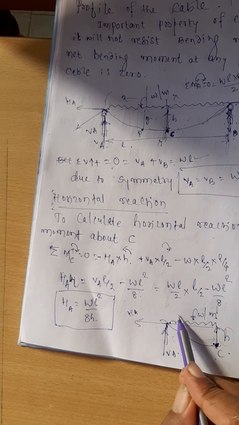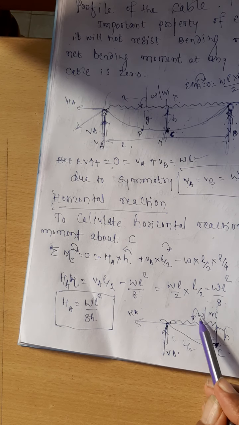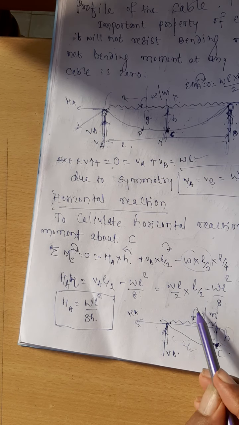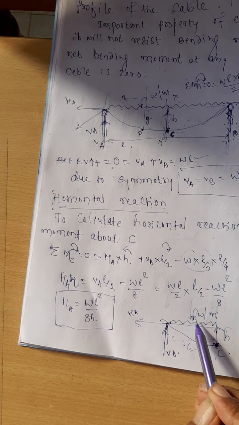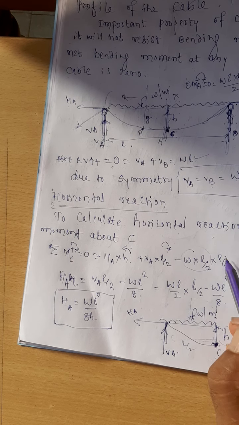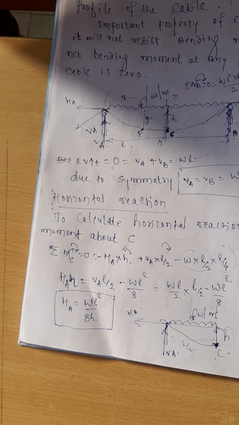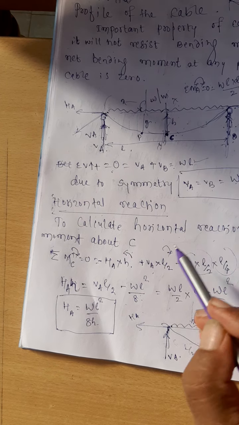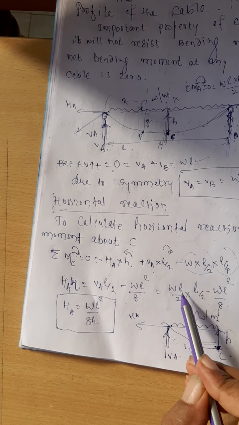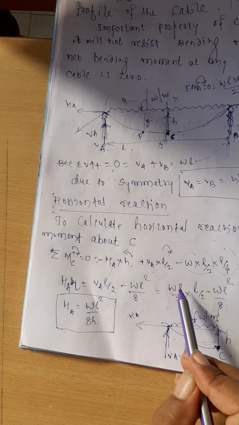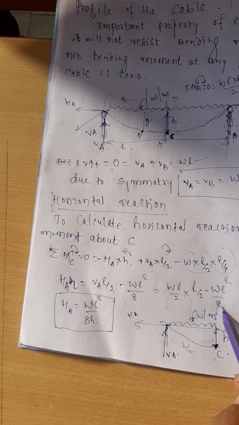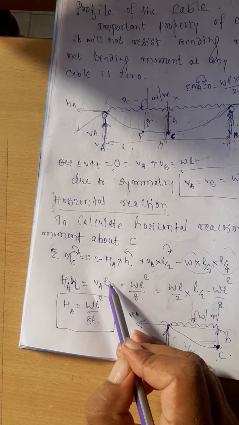And this W is creating a moment: W into L by 2 is the load. It will act at a distance of L divided by 2 by 2, that is L divided by 4. Already we know the value of VA. VA is equal to WL by 2. You substitute that one. WL by 2 into L by 2 is minus WL square by 8 is equal to HA into H.